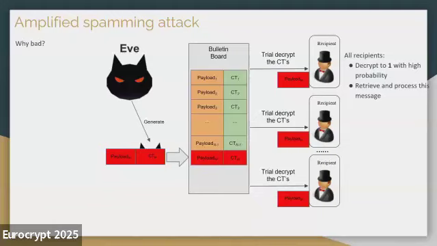So why is this so bad? It is because in some applications like blockchain, you have to pay something when you publish a message onto the public ledger. However, if you need to pay per message per recipient when you launch this spamming attack, it's not that attractive. But if you only need to pay for a single message and spam a whole bunch of recipients, then it's much more incentivized to do so. And on the other hand, for the recipient,